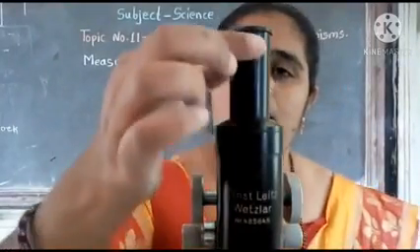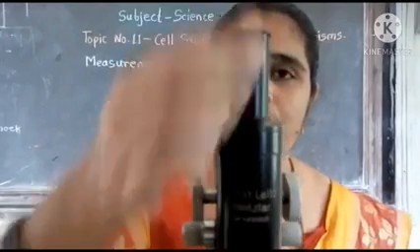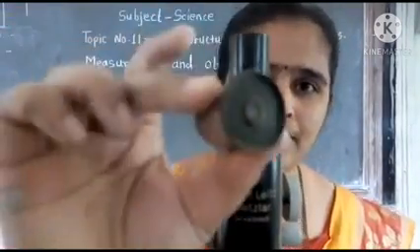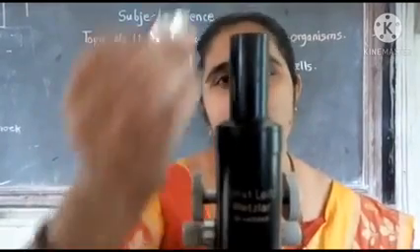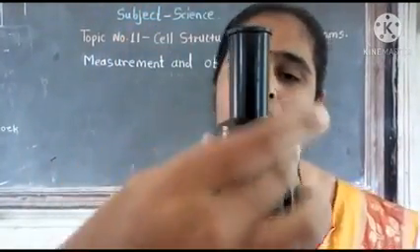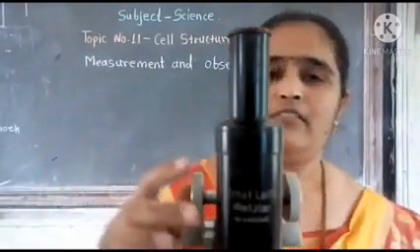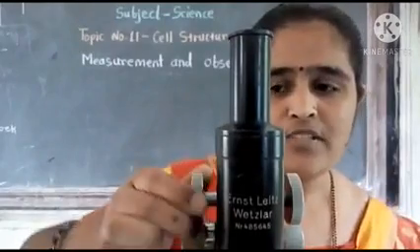Students, this is the narrow tube present in this compound microscope. It has an eyepiece. This eyepiece is used for observing the cell. Another tube is present, and near it the adjusting knobs are present.